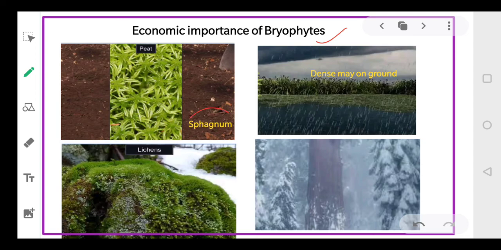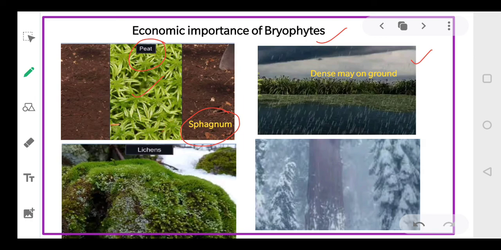And some species of sphagnum, as you can see here, provide peat. This is peat. They provide peat, which has been used as a fuel and packing material during shipping, or you can say transferring, because of their water holding capacity. So peat is used as a packing material and it is also used as a fuel.